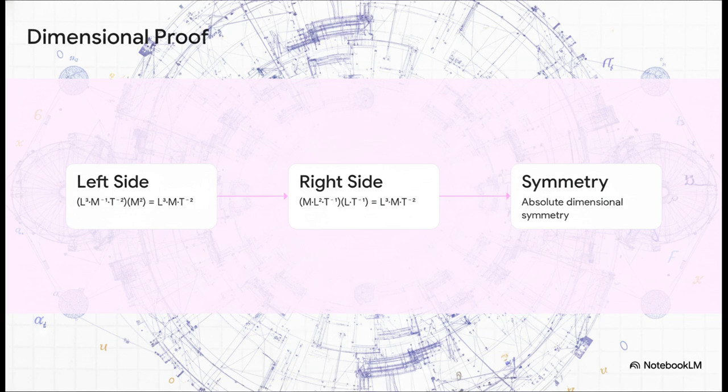Step 2, we check the right side. Quantum action times the speed of light. And guess what we get? Length cubed times mass times time to the negative 2. Boom! Absolute flawless dimensional symmetry.